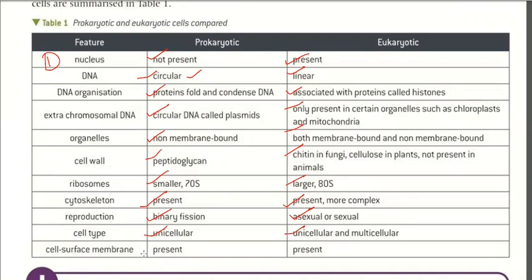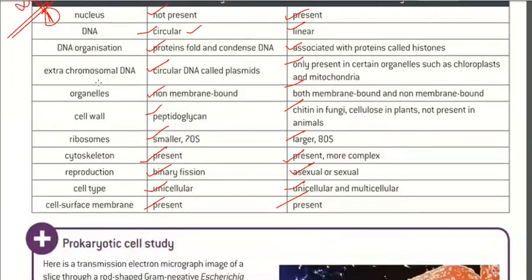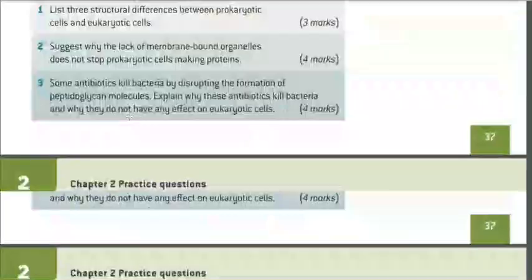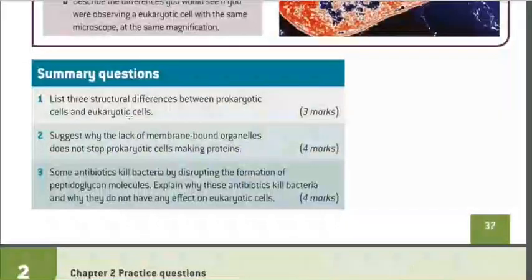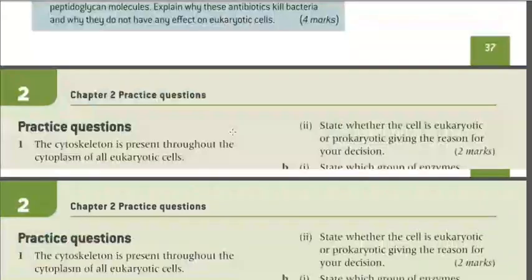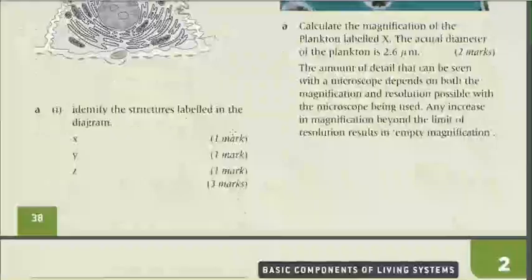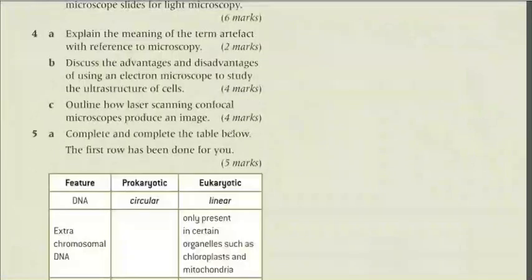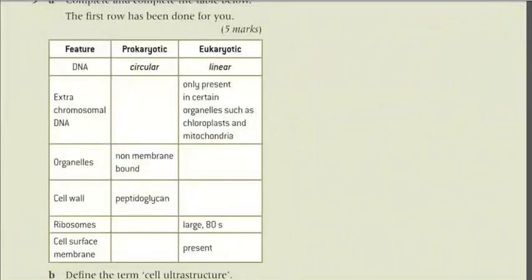Cell surface membrane is present in prokaryotes, and in eukaryotes it is also present. So these are the differences between the prokaryotic and the eukaryotic cell. These are really very important. Got it? Okay. So this is also finished. As homework, you need to do these three along with these questions. Is that clear? So that is enough for today.